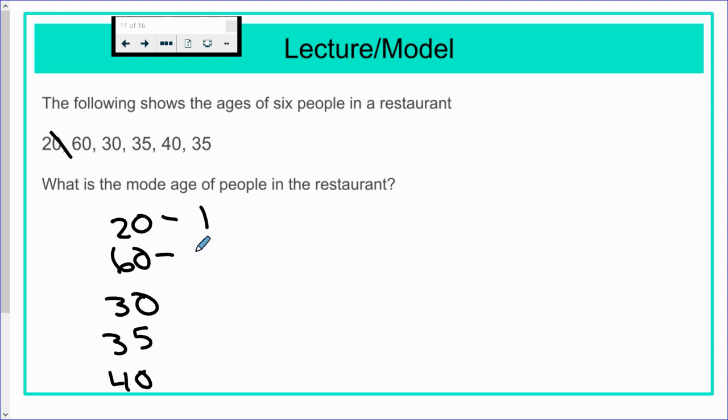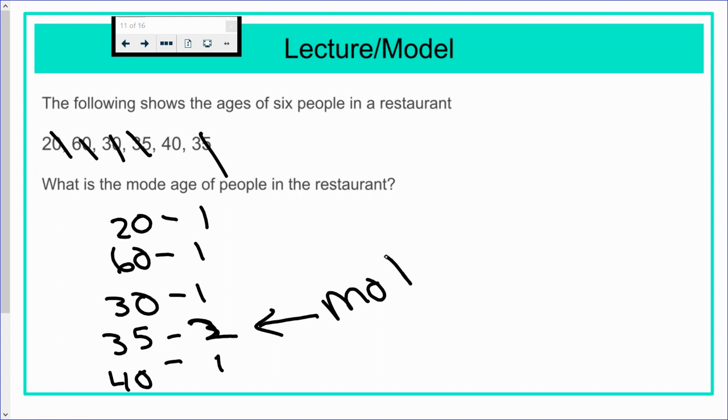I see 60 once. I see 30 once. I see 35 twice. Sorry, it's a bad 2. And I see 40 once. So that means here that the mode is going to be 35 because it shows up more than the others. All right, let's move on.